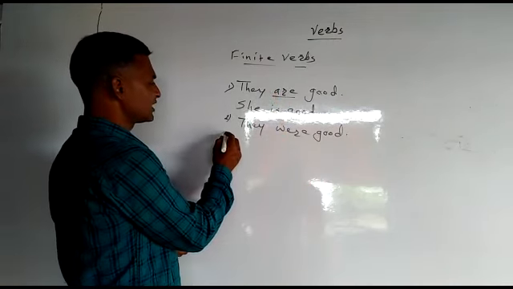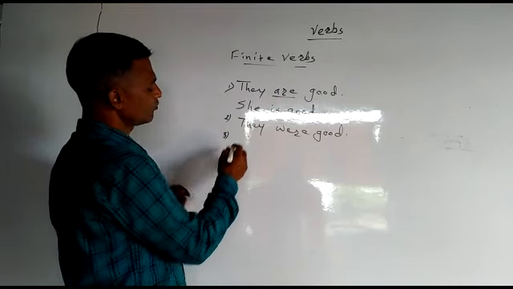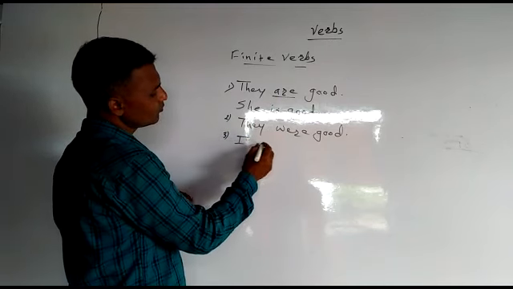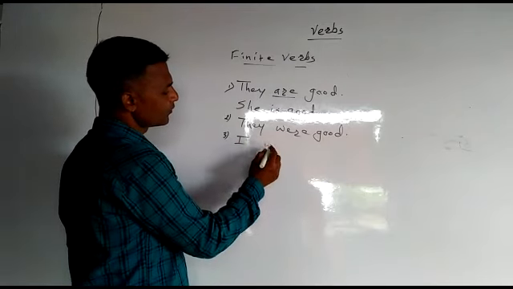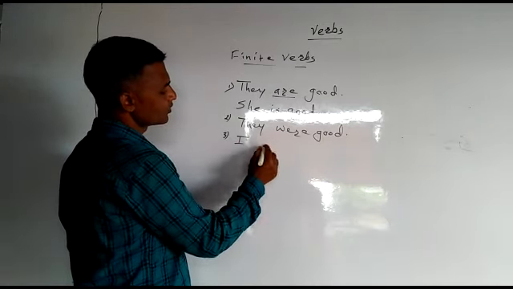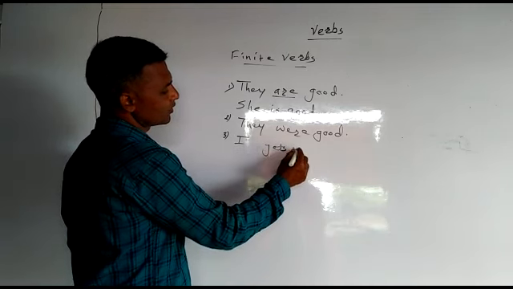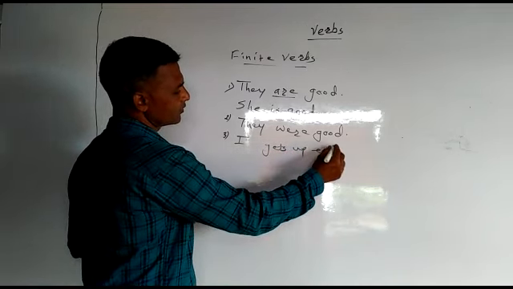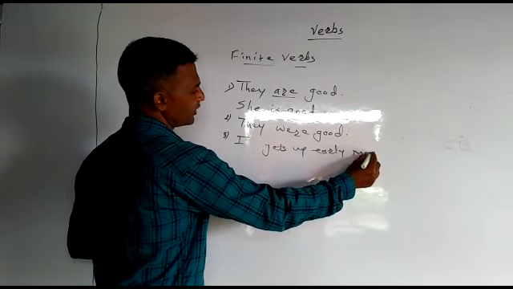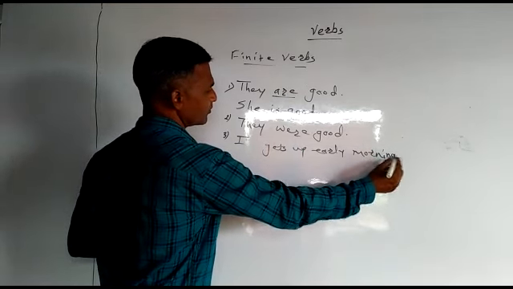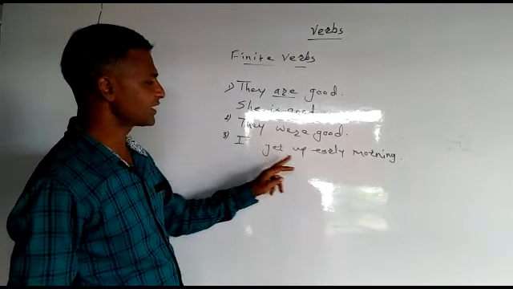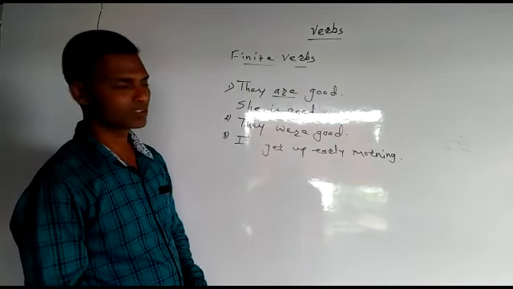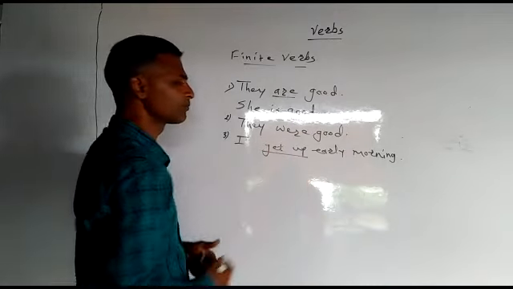So let us take another example. Sorry. The sentence is I get up early morning. Now the verb is get up.